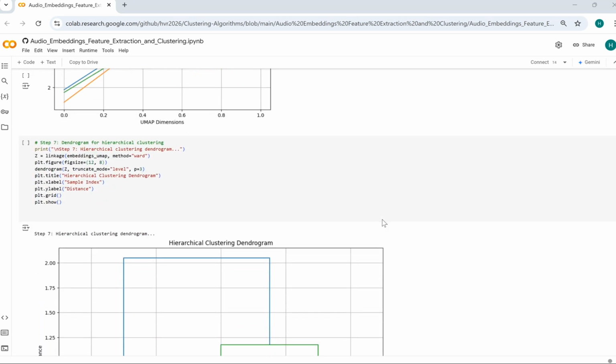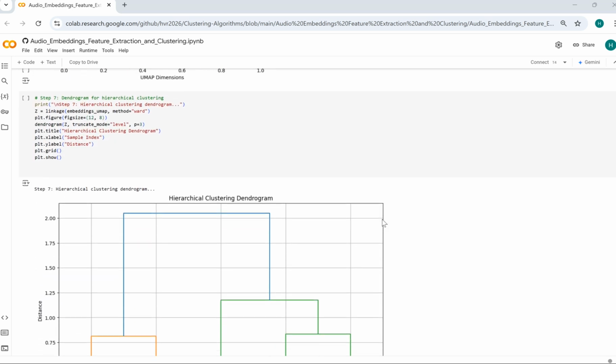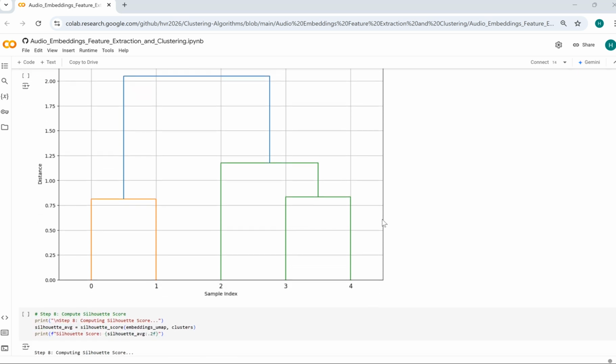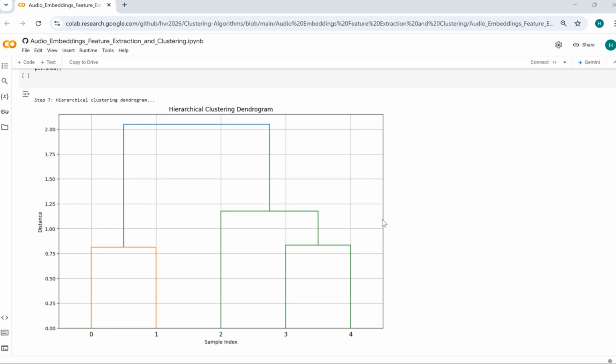And moving on to hierarchical clustering. This organizes the data into a dendrogram, a tree-like structure showcasing how samples are merged into clusters step by step. Using the Ward method, this step identifies relations between clusters, providing a complementary view to k-means clustering.